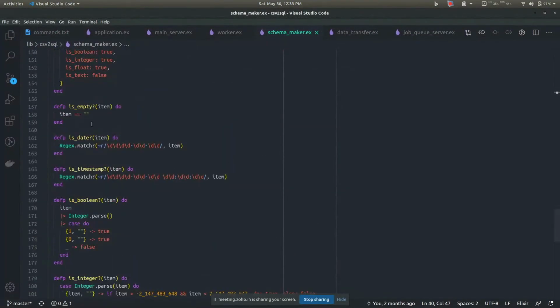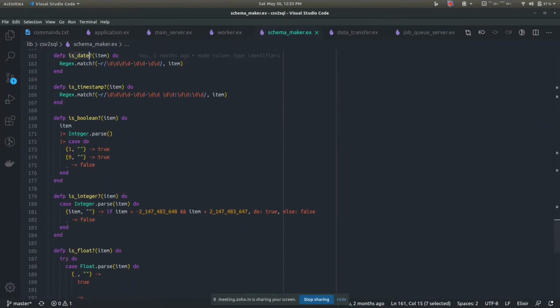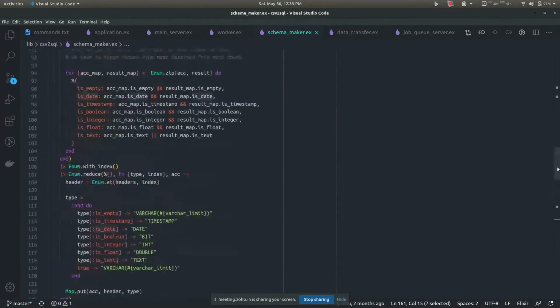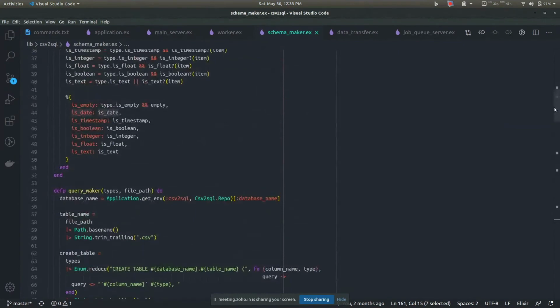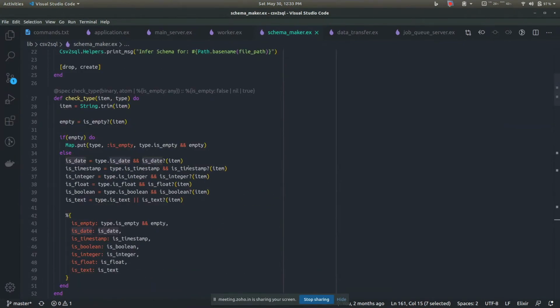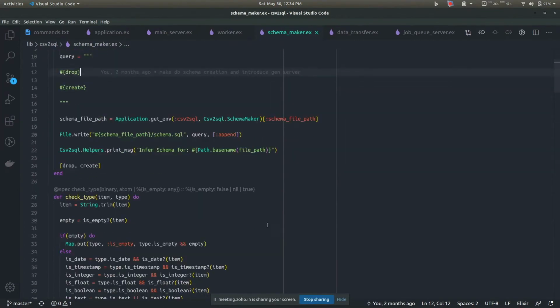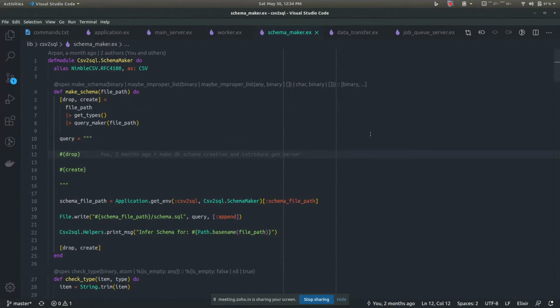You can see we check whether it's empty, or whether it matches a certain regular expression, so we can say it's a date. Similarly, timestamp, boolean, and integer. So we check what is the type of the data in each row, and we do it for all of the rows, and finally we can make a guess of the type of data in all of the columns of the database. And from that we can ultimately infer the schema that I showed you. So after the schema is made in this manner, we go on and create the tables.